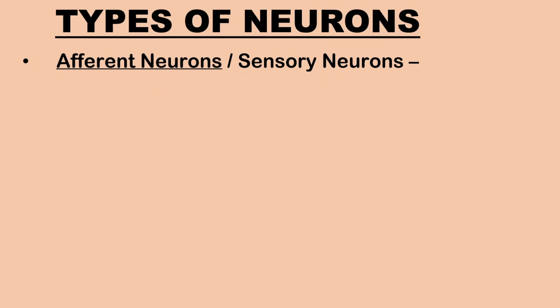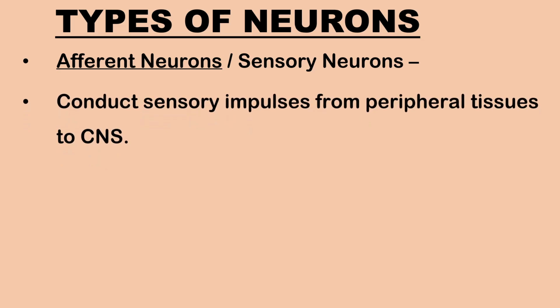Next, let us learn about the different types of neurons and their functions. Afferent neurons or sensory neurons conduct sensory impulses from peripheral tissues to the central nervous system.